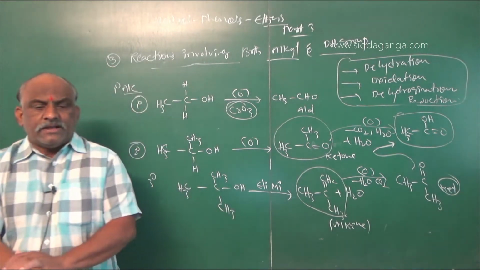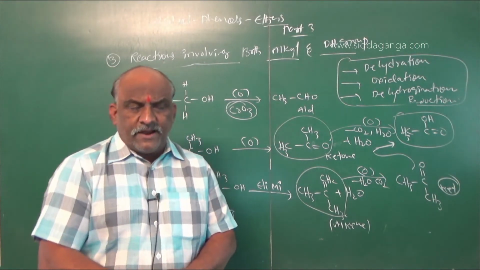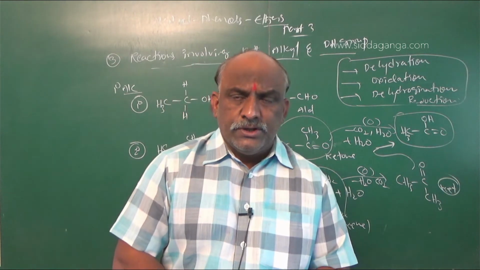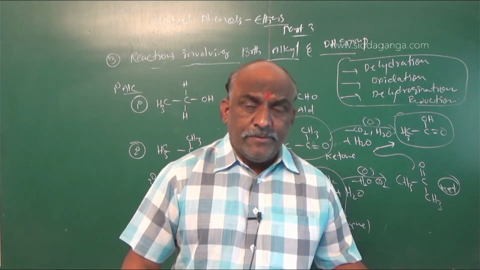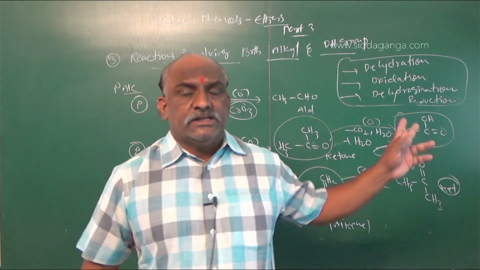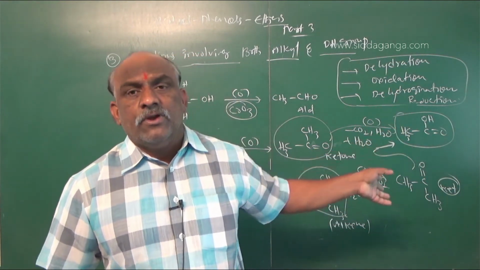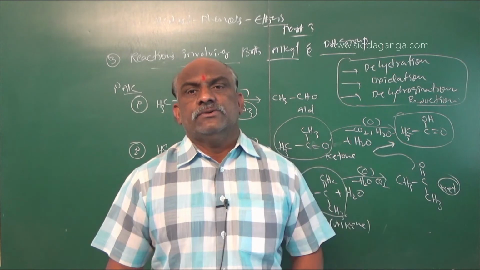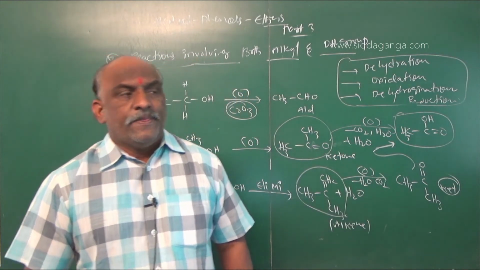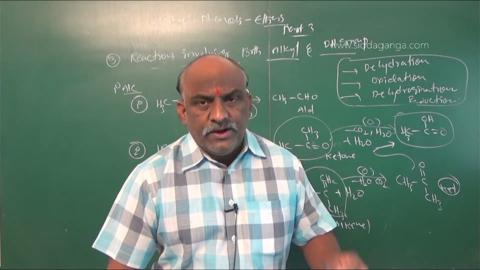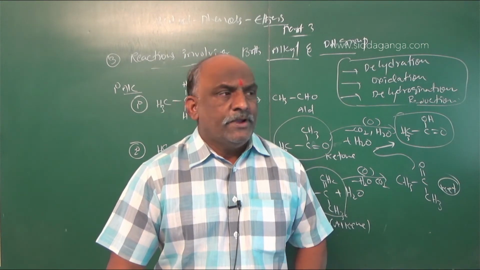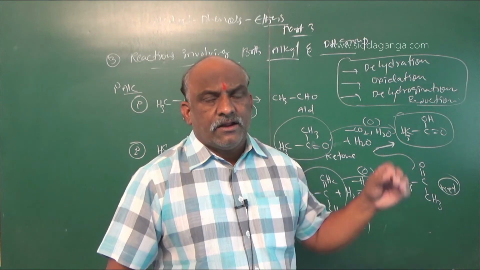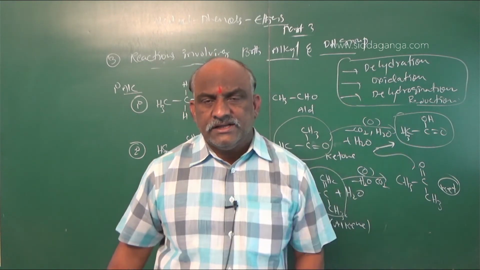So primary alcohol oxidation gives aldehydes. Secondary alcohols on oxidation give ketones. Tertiary alcohols do not undergo oxidation; they undergo elimination to give alkenes. Such alkenes and ketones on further prolonged oxidation give carboxylic acids only. For this oxidation we require weak, mild oxidizing agents, that is pyridinium chlorochromate and CrO2. If the oxidizing agent is strong, alcohols are directly converted into carboxylic acids only.